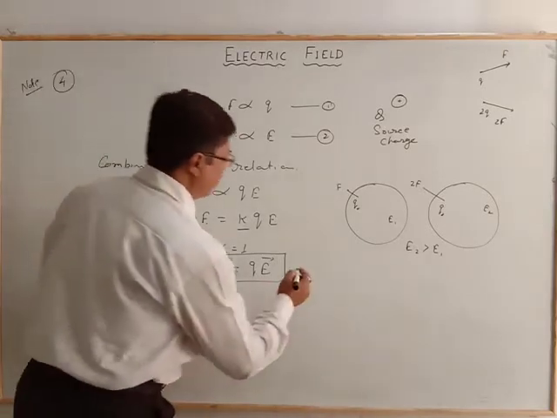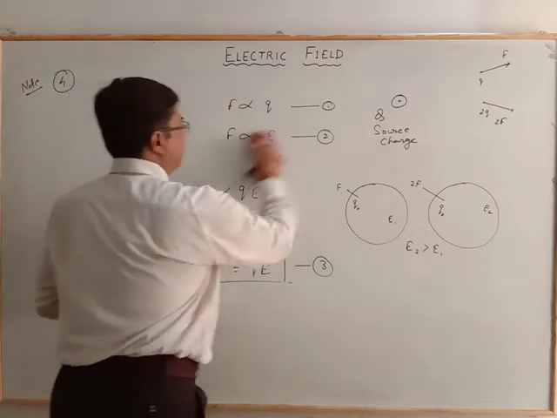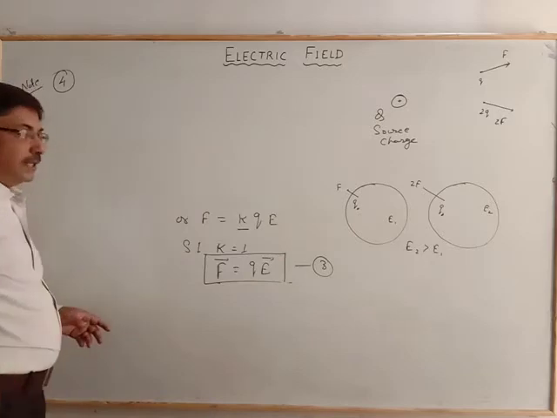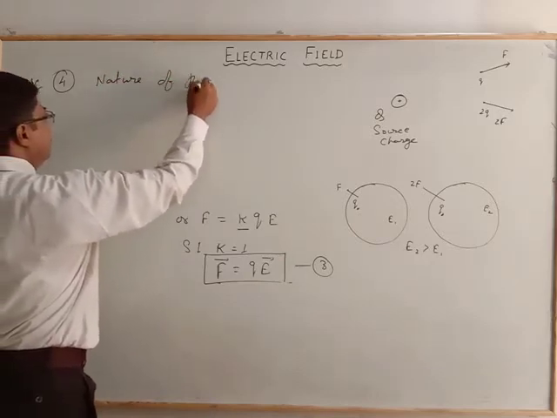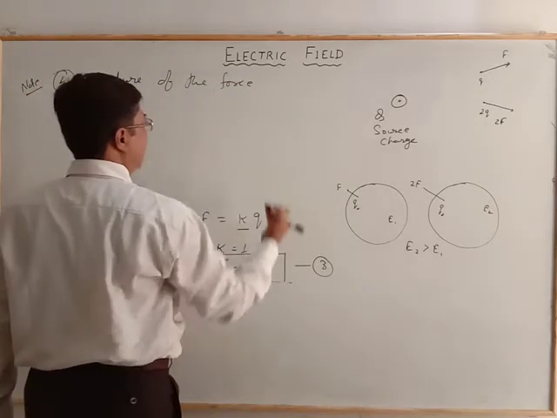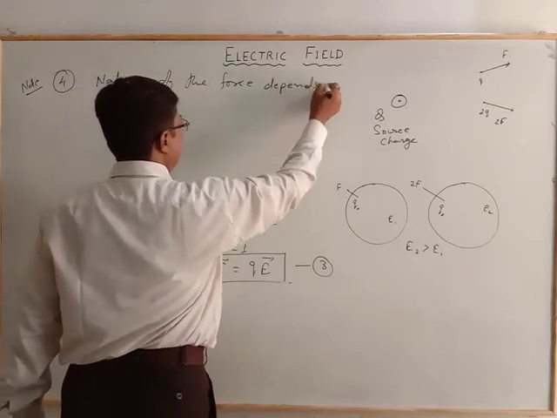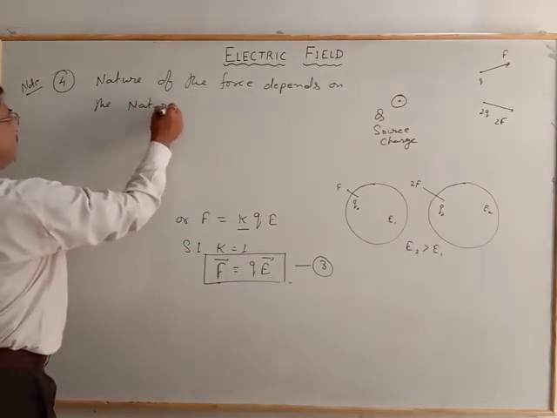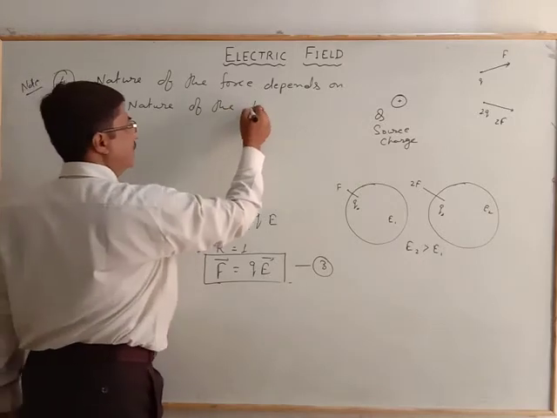Here, equation number 3 represents that the nature of the force depends on the nature of the charge.